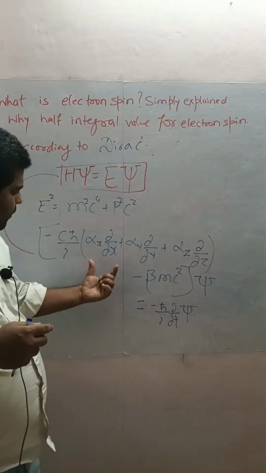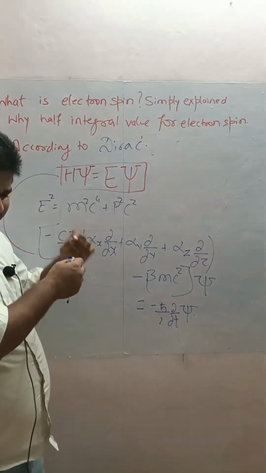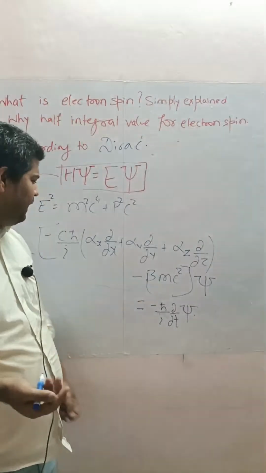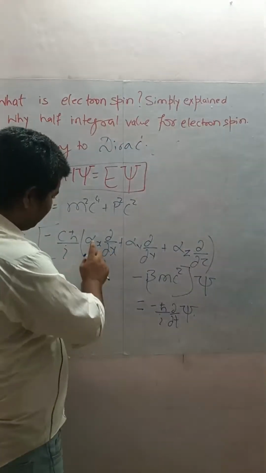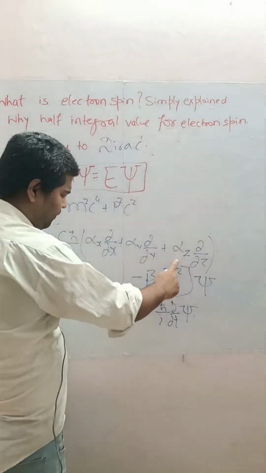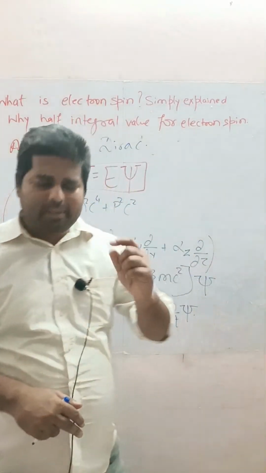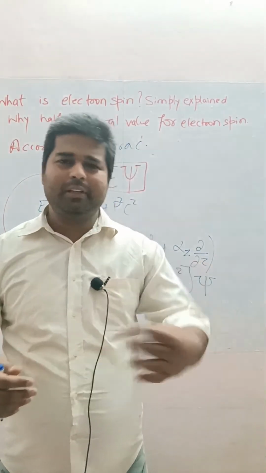So, we can't solve this equation in the traditional way. We have to assume something. For that assumption, I have four constants: alpha x, alpha y, alpha z, beta. These constants were the game changer in the Dirac equation, different from the Schrödinger equation.